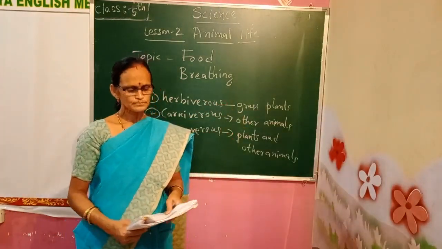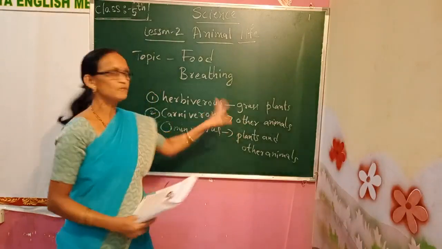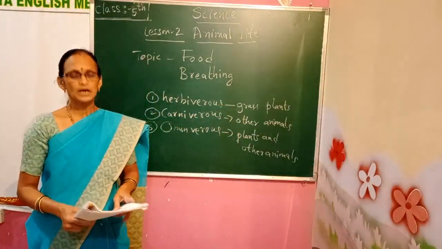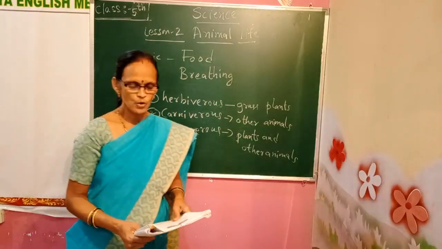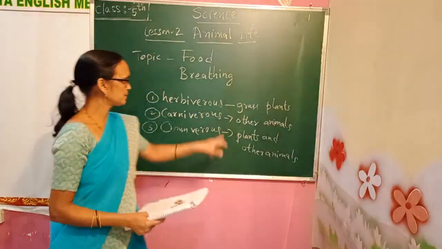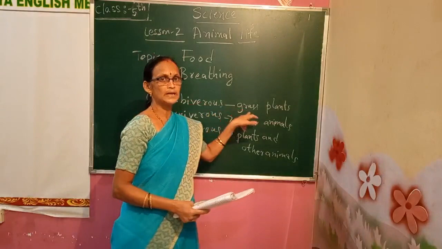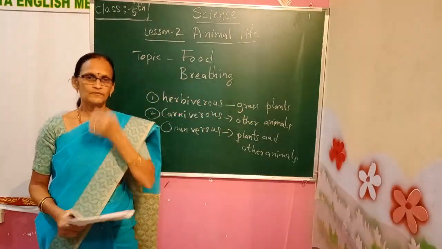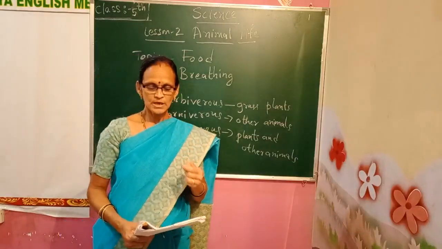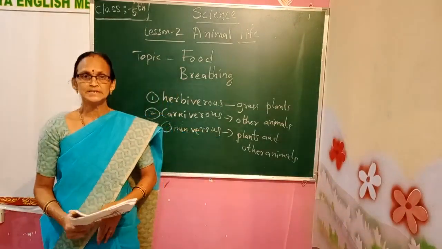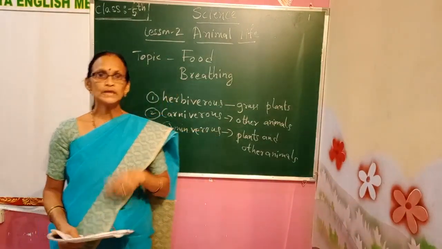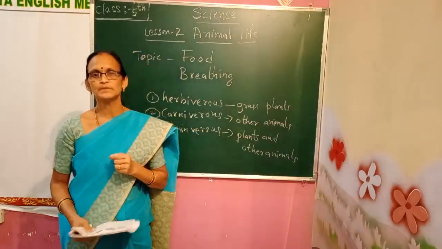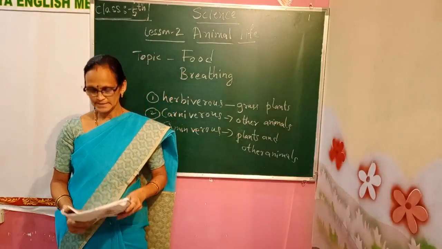Let us talk about the herbivorous animals. Herbivorous animals eat plants. They have sharp front teeth. So what is happening here in the herbivorous animals? Their front teeth are sharp. They are called the incisors. When front teeth are sharp, these type of teeth are called incisors.